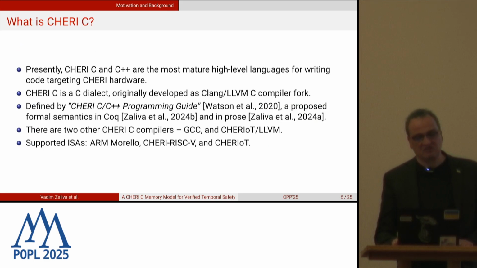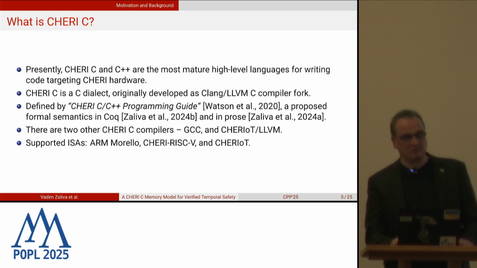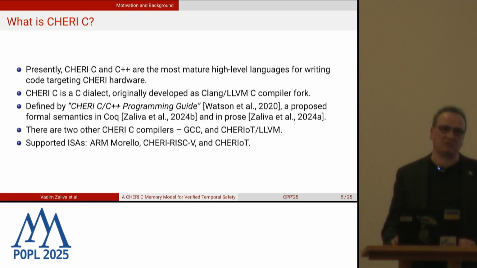Presently, CHERI C and C++ are the most mature high-level languages for writing code targeting the hardware. CHERI C is a dialect of the C programming language developed as a Clang LLVM C compiler fork. It is originally defined by the CHERI C/C++ programming guide, and there is a proposed formal semantics in Coq and in English prose. Two other CHERI C compilers exist: one is GCC, and the second is CHERIoT LLVM. Across these three compilers, the three supported architectures are Arm Morello, CHERI-RISC-V, and CHERIoT. CHERIoT is from Microsoft. It's also RISC-V based, targeting mostly mobile embedded devices.